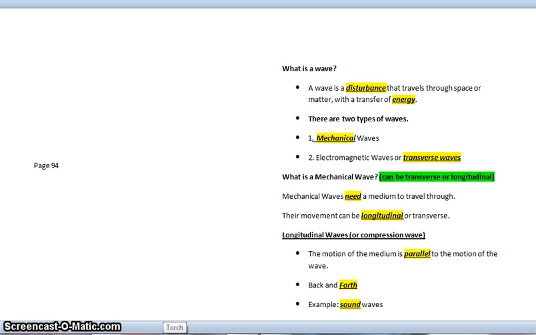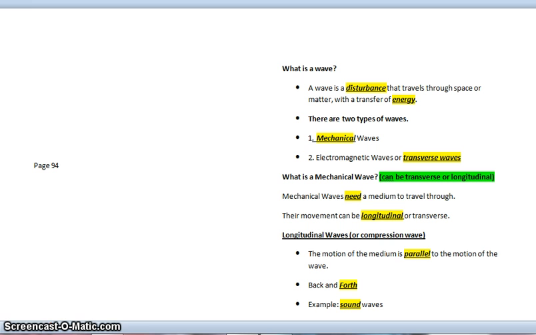Longitudinal waves are or can be called compression waves, because with longitudinal waves you create compressions and rarefactions. Compressions are where, like when we talked about the slinky, it would be bunched up, coiled up, and rarefactions would be where the slinky would be spaced far apart.